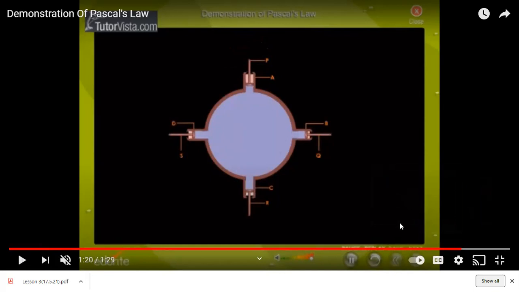So this proves our Pascal's law that the liquid confined, now this liquid was confined in this vessel and restricted in a certain area, this confined liquid is spreading the pressure undiminished in all the directions, and it is giving the same pressure at each and every point of the vessel.